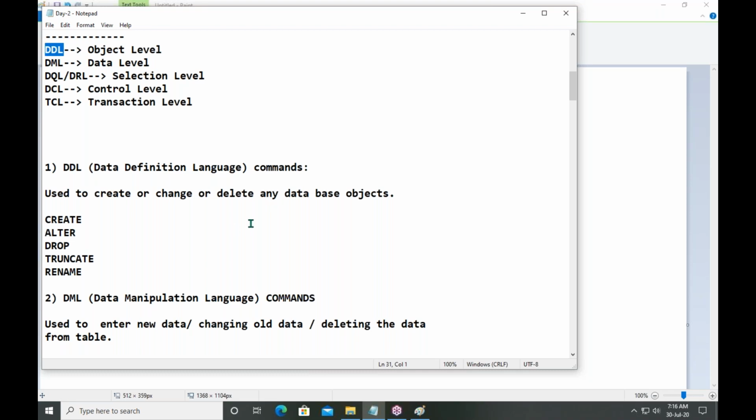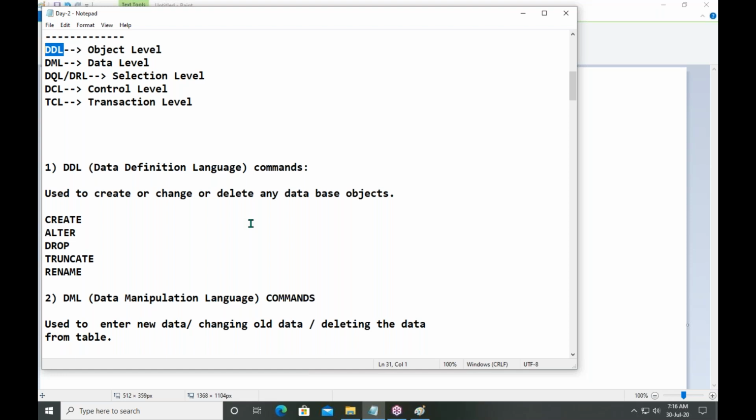Here, I am giving one best example. What are the objects in your society? In the real world, what are the objects? We have a pen, just pen or marker. Pen for writing purpose. Car for traveling purpose. Pen is one object. Car is one object. Bike is one object.